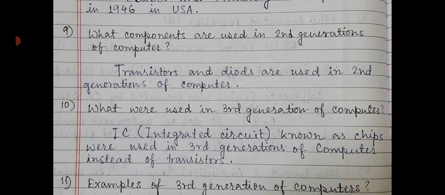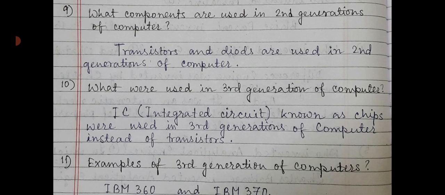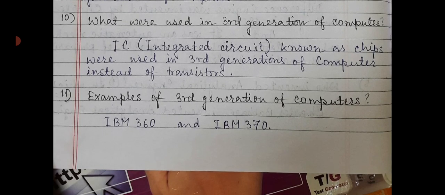Next question, what were used in third generation of computer? IC, integrated circuit, known as chips, were used in third generations of computer instead of transistors. Next, examples of third generations of computer. What are those? IBM 360 and IBM 370.